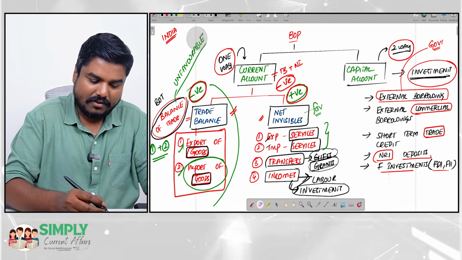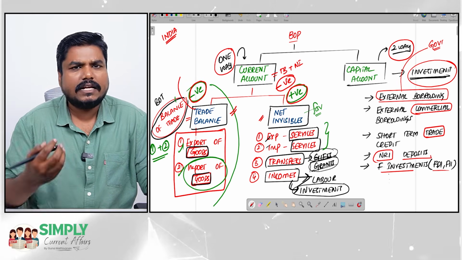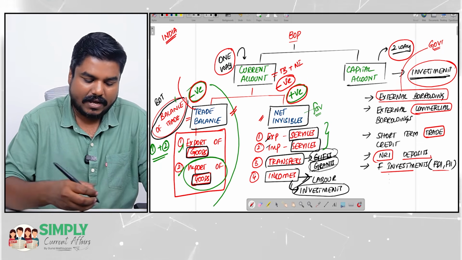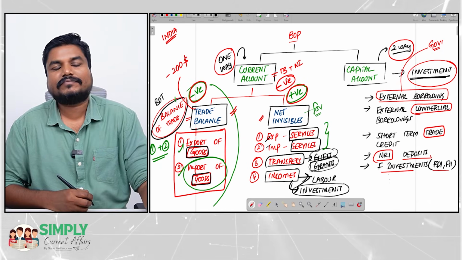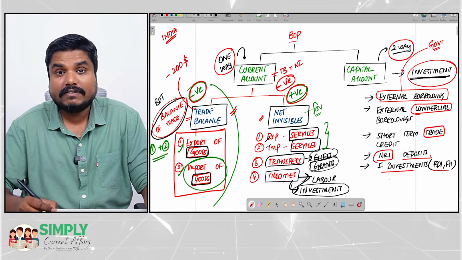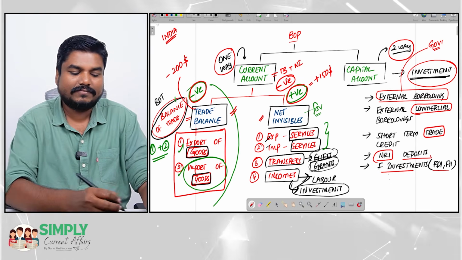For example, see, the trade balance, let us assume, is minus $200. Now the net invisibles, let us assume, is plus $150.